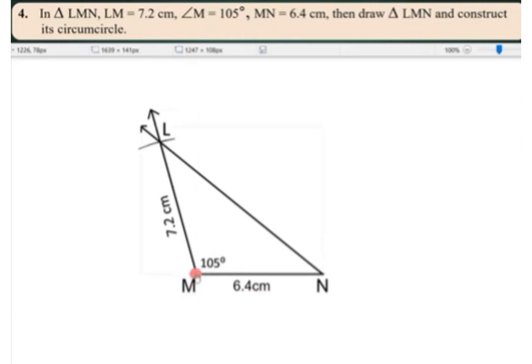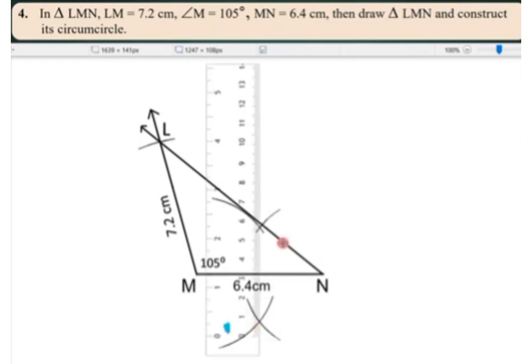So take any point, take point M or N or L. Okay, so now with the help of all these three vertices L, M, N, draw an arc. See here how big one I have taken. In previous sums I have taken only 2 centimeter, but here we have to take a large arc. Okay, see, you have to take the same. Okay, for 6.4 I have taken 5.2 on both sides. Okay, now draw a line here.